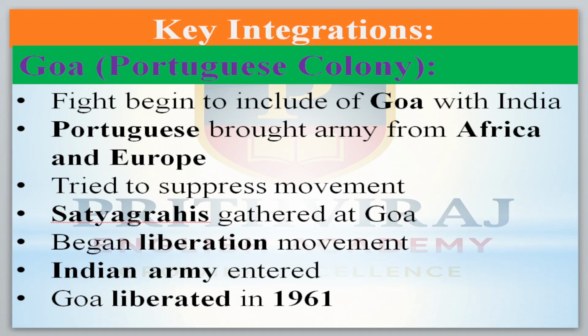The Portuguese brought the army from Europe and Africa to fight with India, and tried to suppress the movement which was going to be started by the Indian National Congress in Goa. Satyagrahis were going to gather at Goa and began the liberation movement. The Indian army entered Goa, and Goa got liberated in the year 1961. By this, India got completely integrated. Approximately all the princely states joined India.